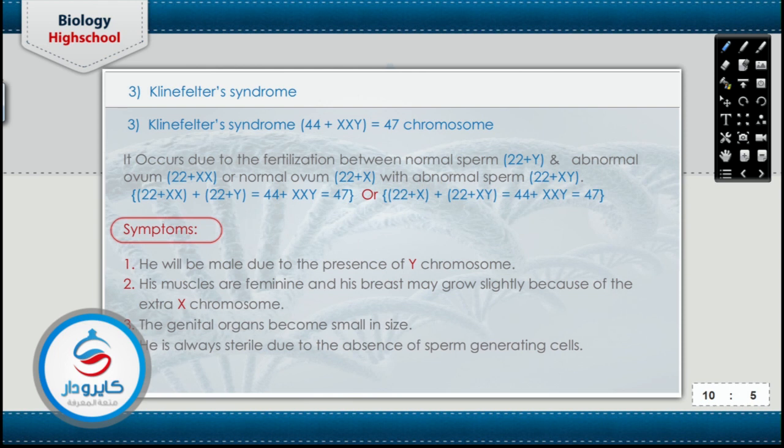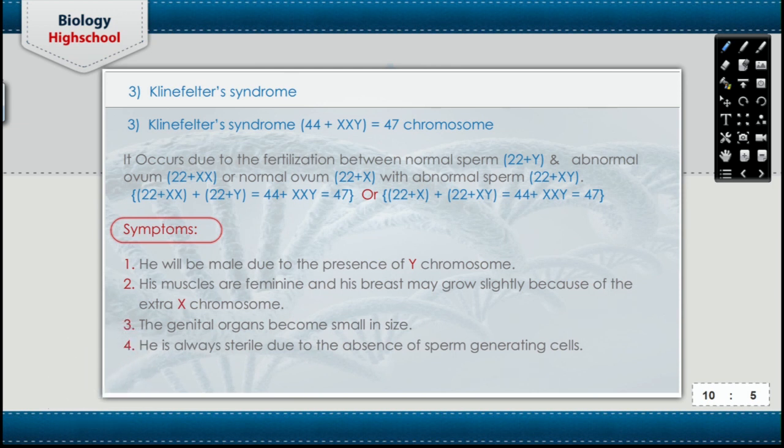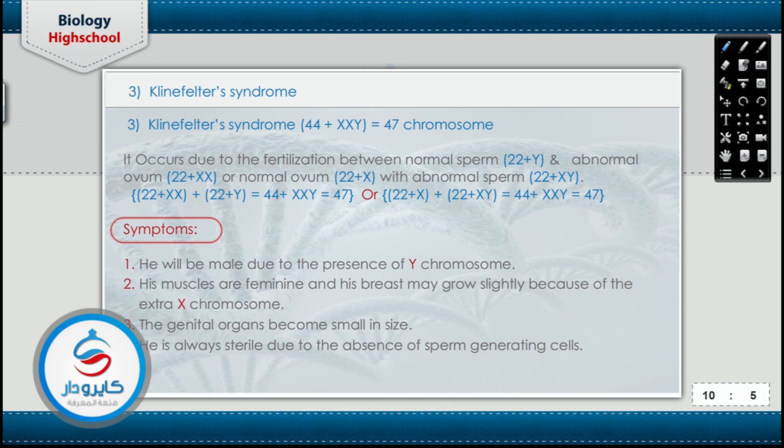His muscles are feminine muscles. His breasts may grow slightly because of the presence of the extra X chromosome. The genital organs become small in size. They are always sterile. The sterility takes place due to the absence of the seminiferous tubules that are responsible for the formation of sperms. So the Klinefelter syndrome is male due to the presence of the Y chromosome, but it also carries some feminization or feminine characters due to the presence of the X chromosome.